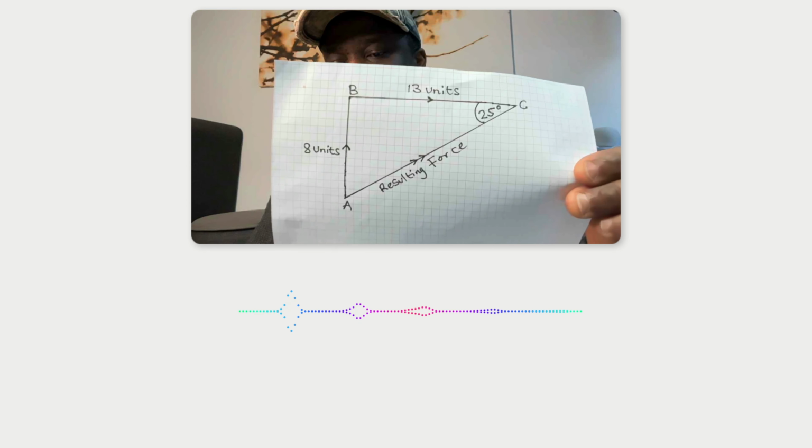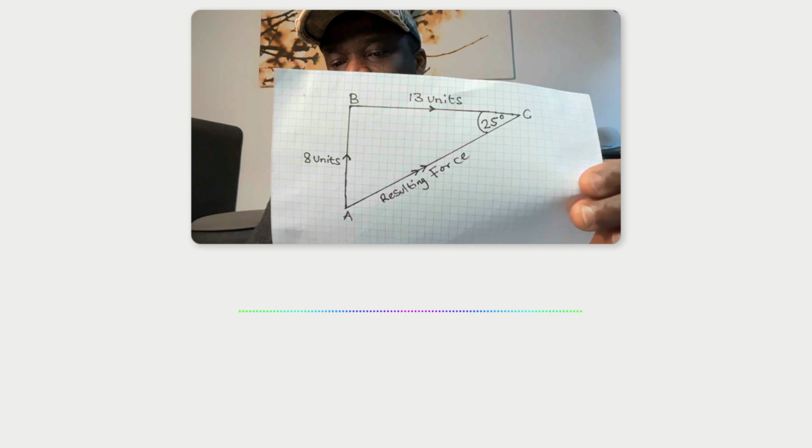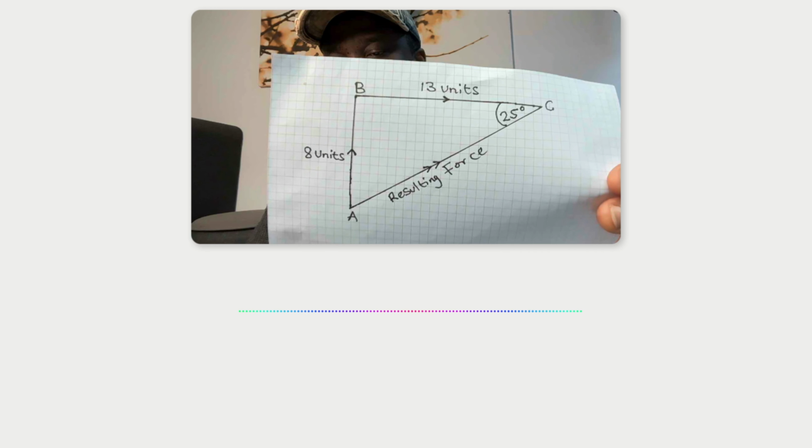The magnitude of the resultant force is approximately 15.26 units.